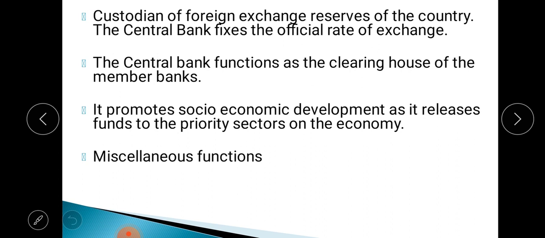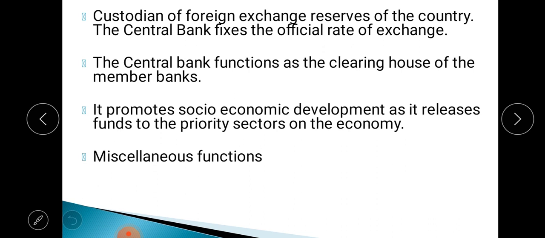Then you see the next, custodian of foreign exchange reserve. Foreign exchange reserve means foreign currencies like your dollar, euro, yen. All these are basically your foreign currencies. Now custodian means the RBI holds all these foreign currencies. Mainly foreign currency comes when we sell some goods to other countries, then foreign currency comes into our country.